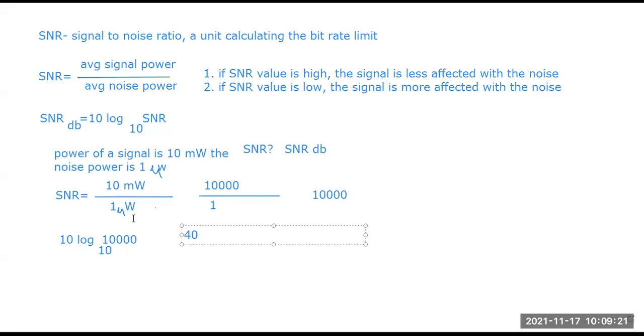After the calculation, SNR has no unit. And while calculating SNR dB, just put the values of the SNR into the formula and we have our result. This is how we can calculate the SNR and SNR dB of the power of a signal. Any doubts in this?